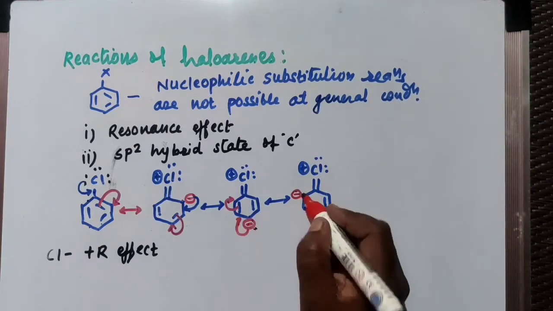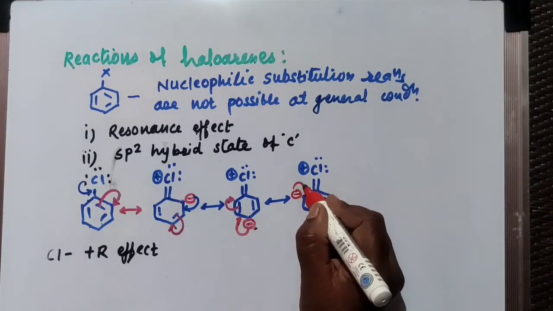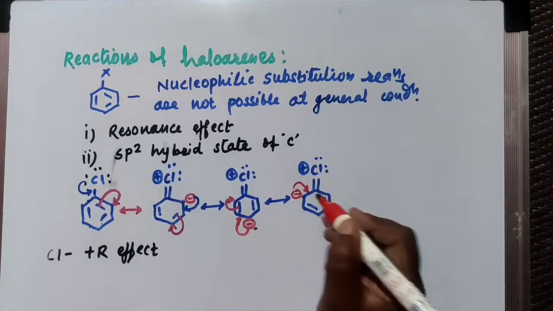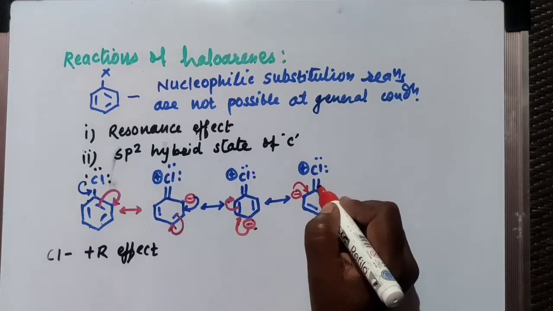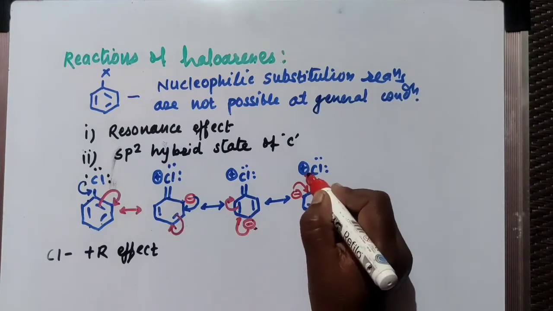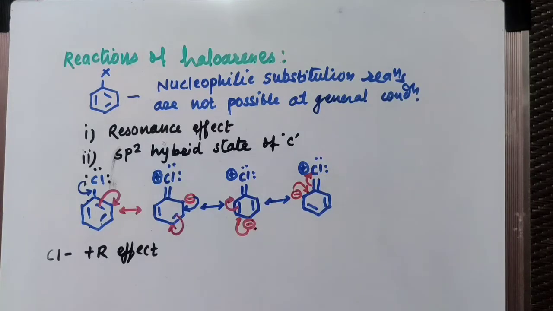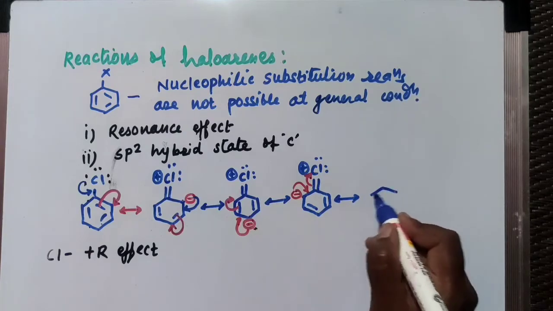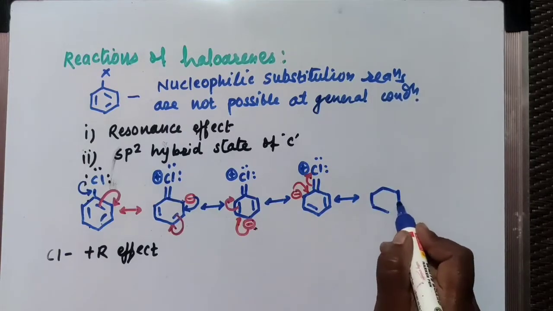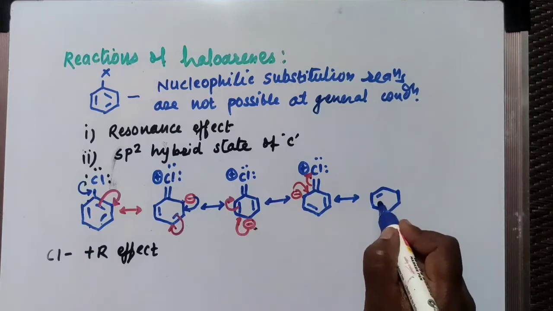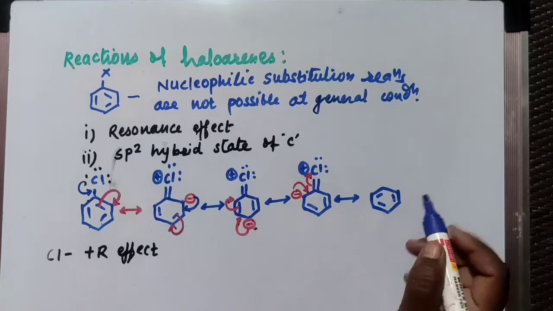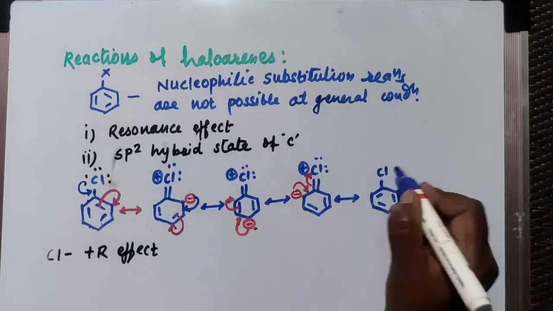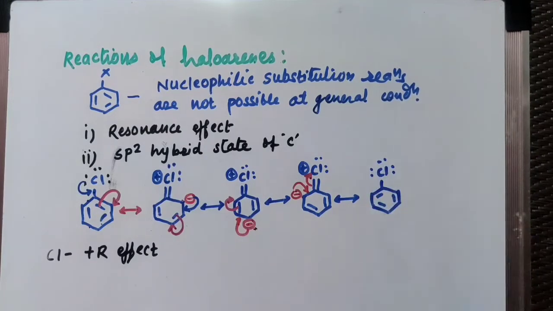And in the next structure, what happens? This negative charge is shared between this and this carbon atom. As a result, the electron pair is shifted towards the chlorine, and it gives again a structure, one more hybrid structure, in which there is a formation of a new bond. One bond is already formed here. Here also one bond is formed, and chlorine now contains three pairs of electrons here. So this is the resonance structure of chlorobenzene.